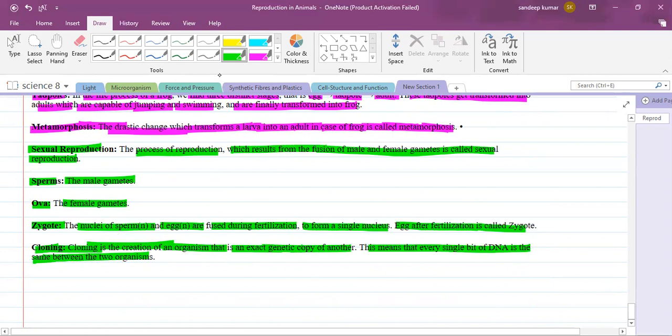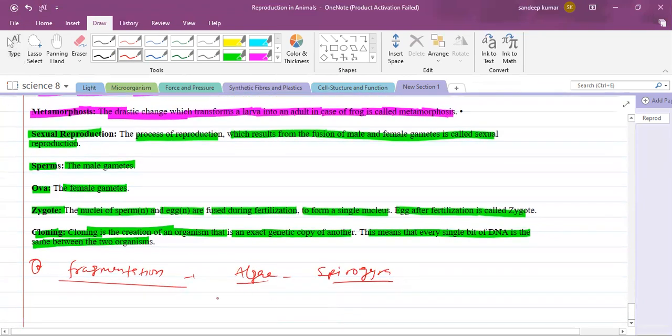I would like to discuss fragmentation. I told you about the asexual method of reproduction. Fragmentation generally takes place in Spirogyra, an algae. So what happens in this? Due to the water currents, the body of a Spirogyra will break into two or more parts. And from each part, a new Spirogyra is born. That is what is called fragmentation.